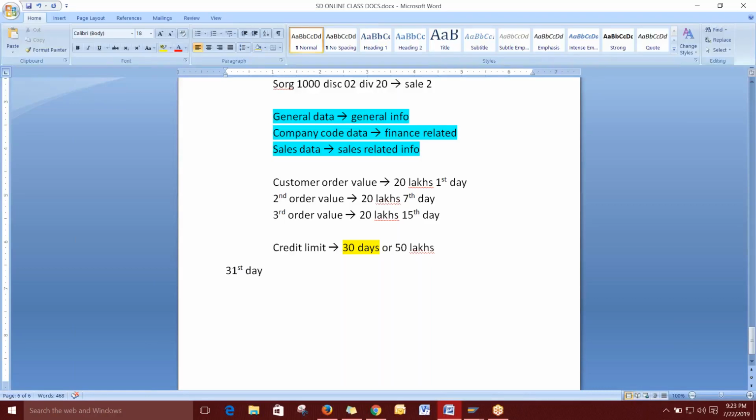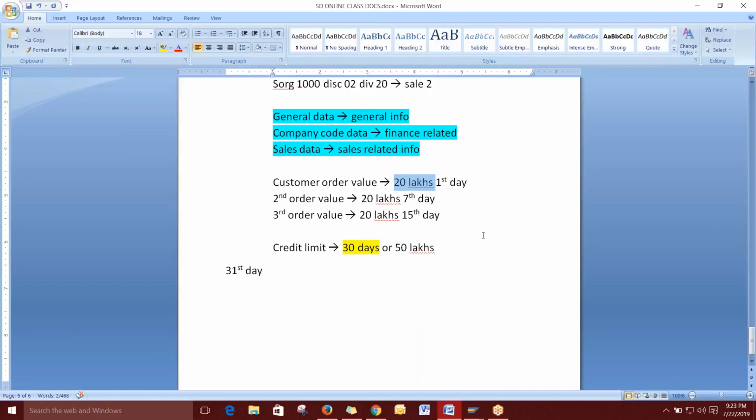Yes, sir. But between the fourth order and the first order, the credit limit gap is 15 days. Yeah, that is not an issue for the system. The system will take only 30 days. It will give freedom of 30 days for this particular customer, so within 30 days you can give multiple orders. After 30 days, on the 31st day, it will check the first order.